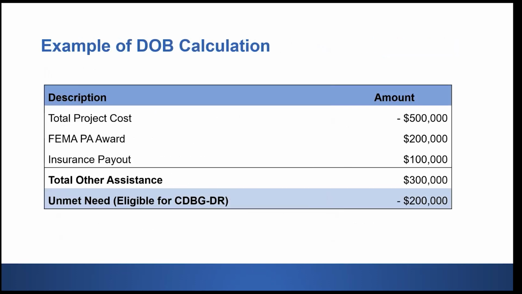And this is just a simplified example of how the duplication of benefits calculation works. So say your total project cost is 500,000, and you already received 300,000 from other sources, and that left you with an unmet need of 200,000. So CDBG-DR funds can only cover that gap, that unmet need, not the costs already covered by other funding. And so this ensures that the federal dollars are only filling that true gap.